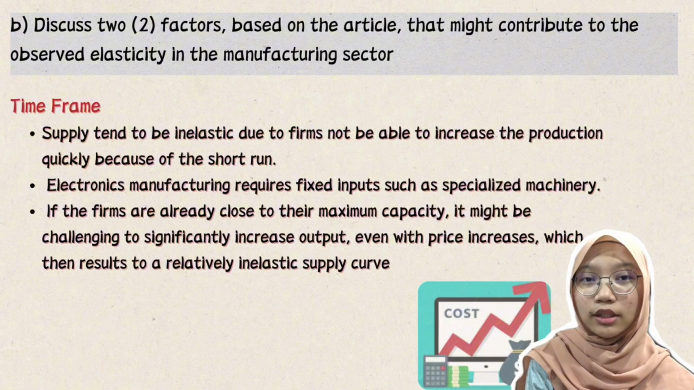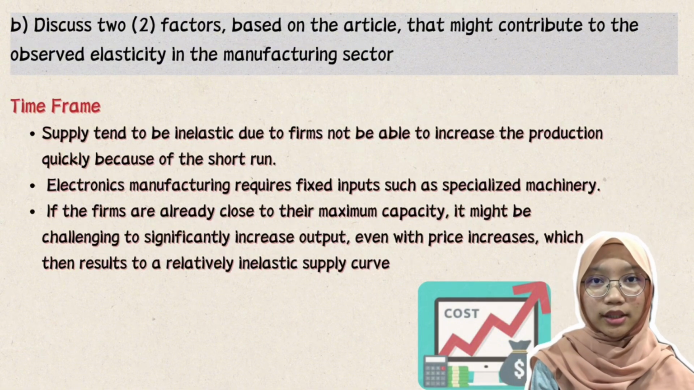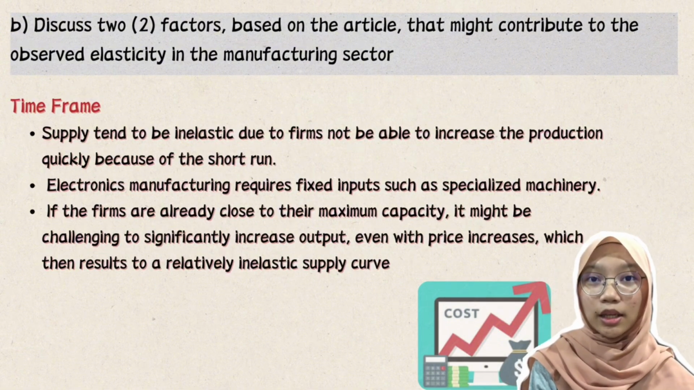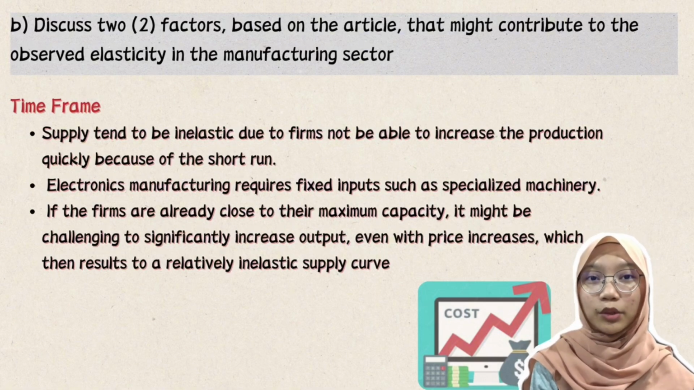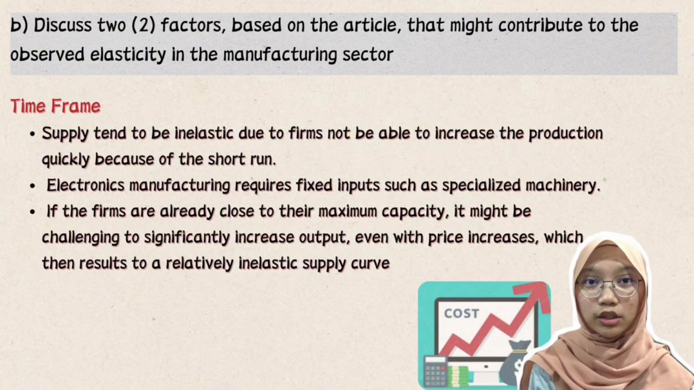So the next question is, discuss two factors based on the article that might contribute to the observed elasticity in the manufacturing sector. The first factor is time frame. Based on the article, supply tends to be inelastic due to firms not being able to increase production quickly because of the short run.